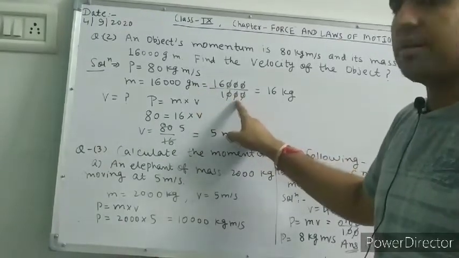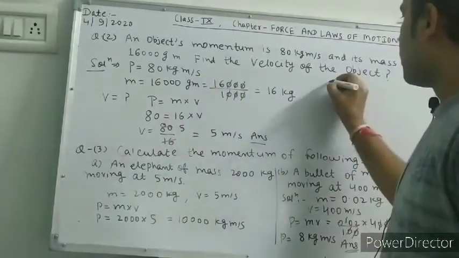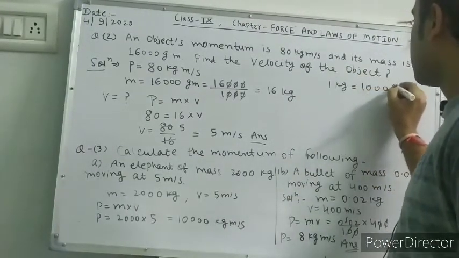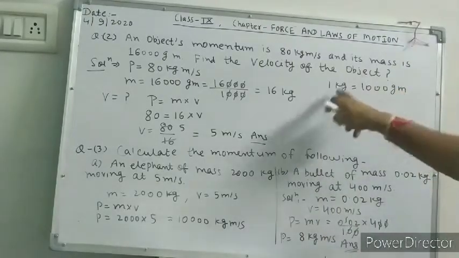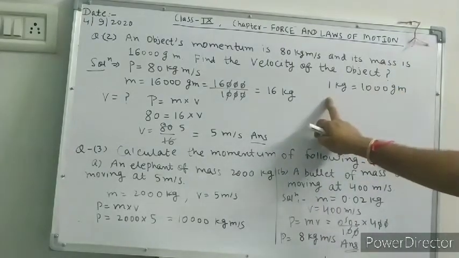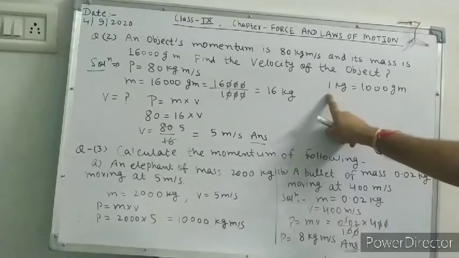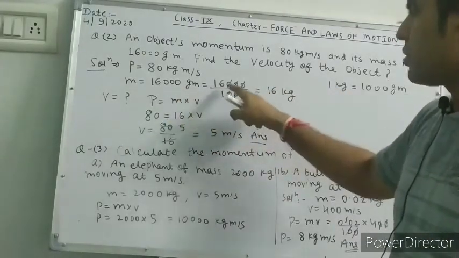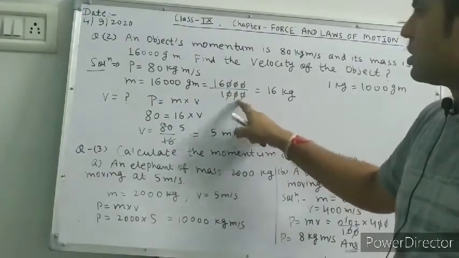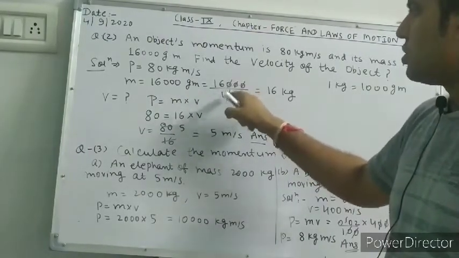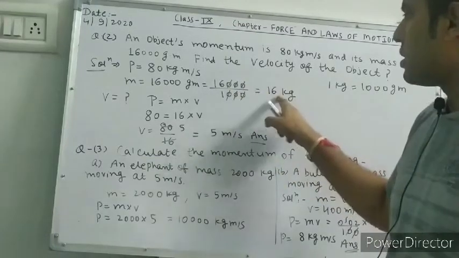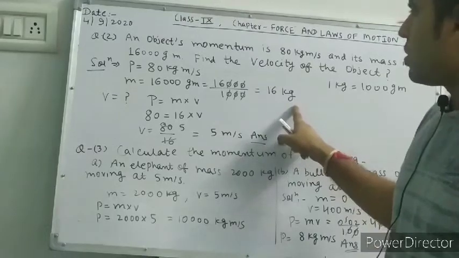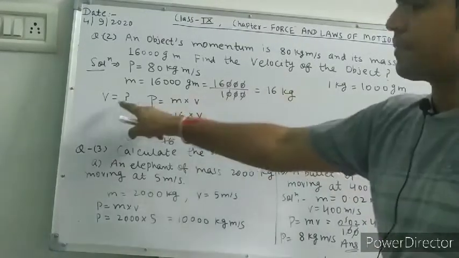You will divide by 1000, because 1 kg equals 1000 gram. So 16,000 gram equals 16,000 upon 1000. So the zeros cancel, then you will have 16 kilogram.